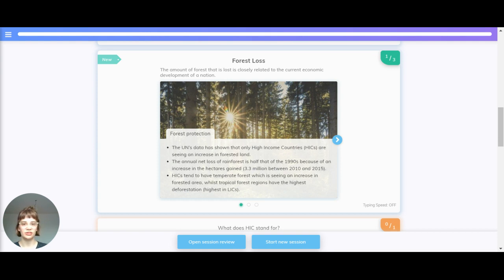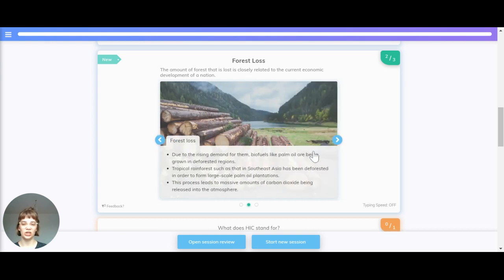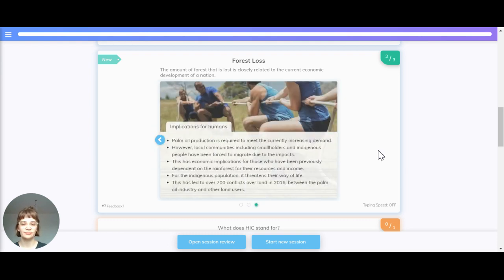HICs tend to have temperate forest, which is seeing an increase in forested area, while tropical regions have the highest deforestation, which is highest in LICs, low-income countries. Due to the rising demand for them, biofuels like palm oil are being grown in deforested regions. Tropical rainforests, such as that in Southeast Asia, have been deforested in order to form large-scale palm oil plantations. This process leads to massive amounts of carbon dioxide being released into the atmosphere.